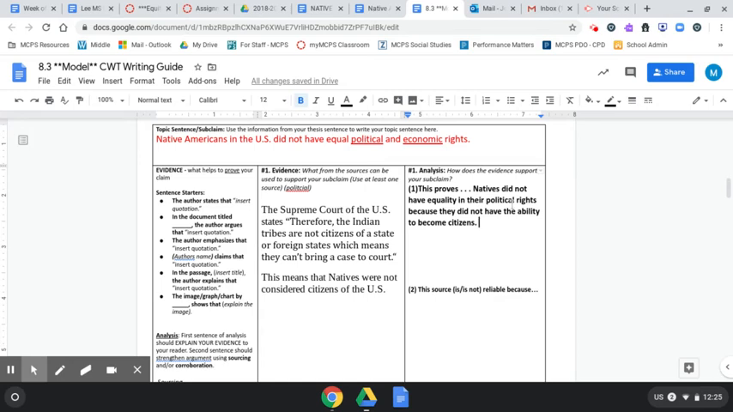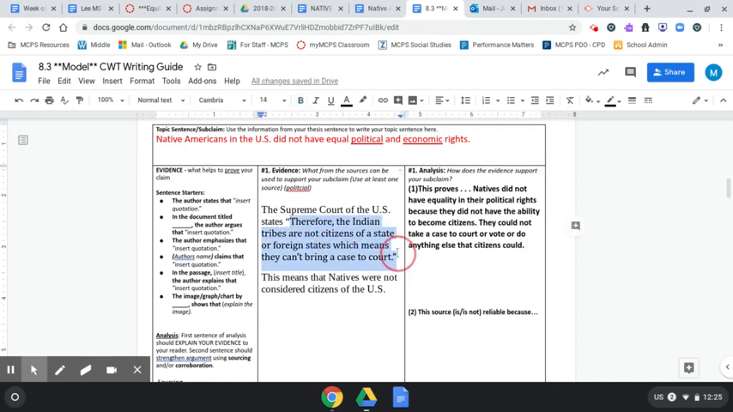We want to go a little bit deeper. Okay. They could not take a case to court or vote or do anything else that citizens could. Okay, good. And we take that right from our evidence. It's right here.